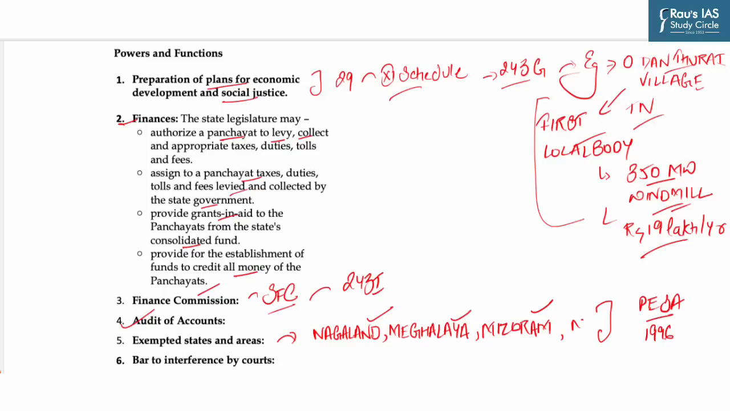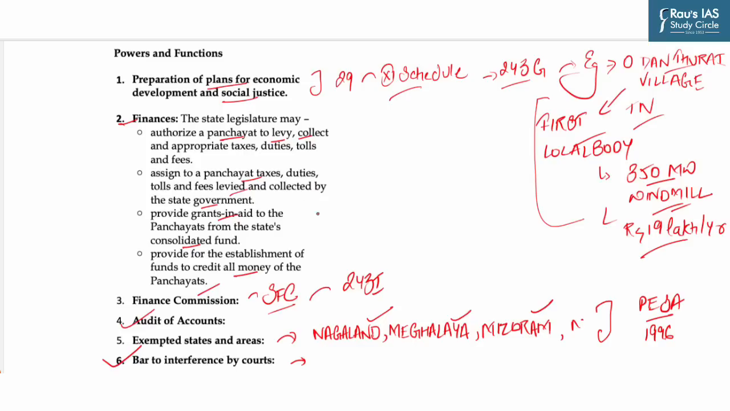Next, the Act prohibits courts from interfering in Panchayat elections. It declares that the constitutionality of any law relating to the delimitation of constituencies or allocation of seats to such constituencies cannot be challenged in any court. So if any statement says that delimitation of constituencies or the allocation of seats can be challenged in court, then that statement is incorrect.